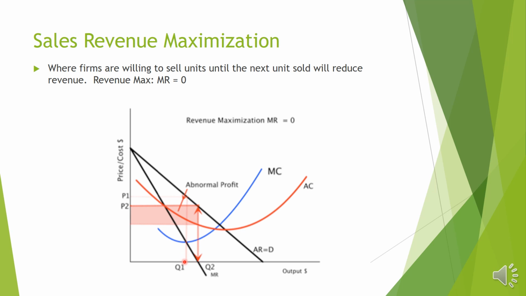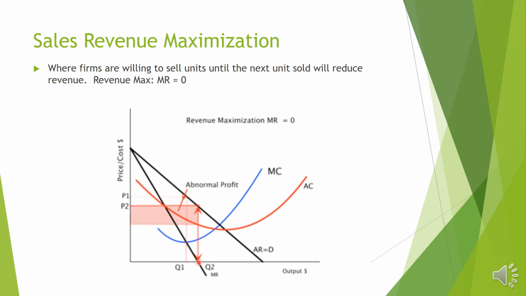Why are they stopping here? Why are they not stopping at point Q1? At point Q1, we know that is the profit maximizing objective, because MC is equal to MR. This is the point where we stop producing under the profit maximization objective, because our objective is to get maximum profit. But in revenue maximization, our objective is not maximum profit, because now the ownership is different and the managers are different. This company is run by the manager. The manager wants to get a maximum salary for himself. For that, he needs maximum sales revenue, so he will extend production until the OQ2 level.